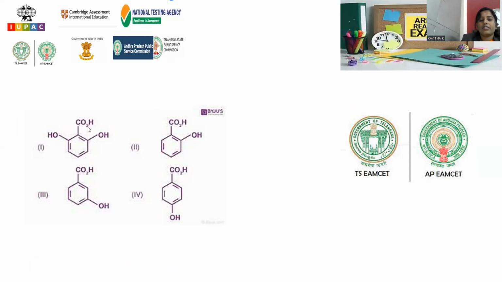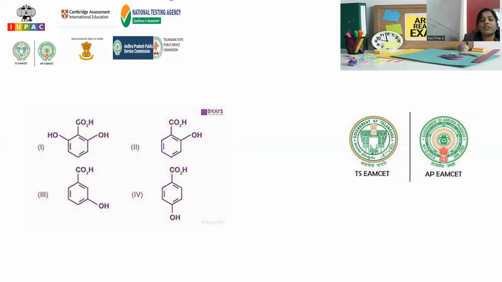These are benzoic acid derivatives. All are benzoic acid compounds only. One of the compounds has 2 hydroxy groups, and the others have only 1 hydroxy at the ortho, meta, or para position. Among all, where can you find more acidic strength? What actually is OH? OH plays a plus I affecting nature. Whenever a plus I affecting nature is present, acidic strength gradually decreases. The more plus I affecting groups, the less will be the acidic strength.